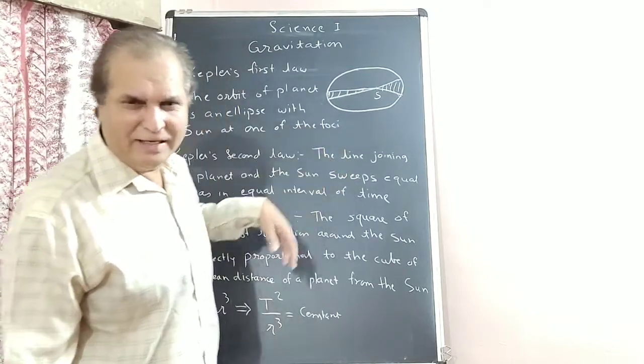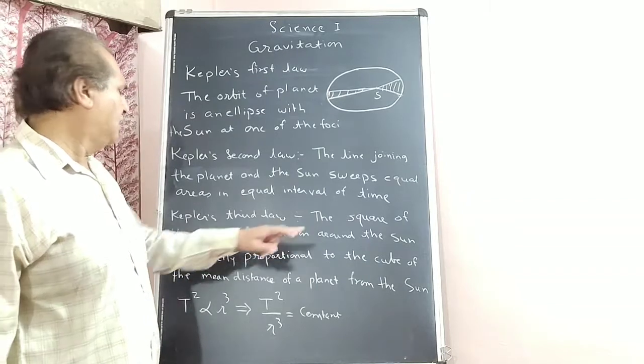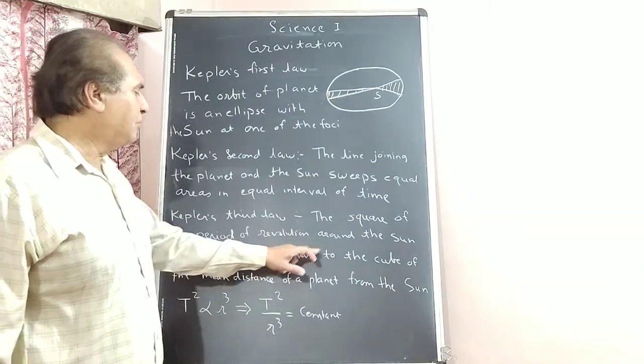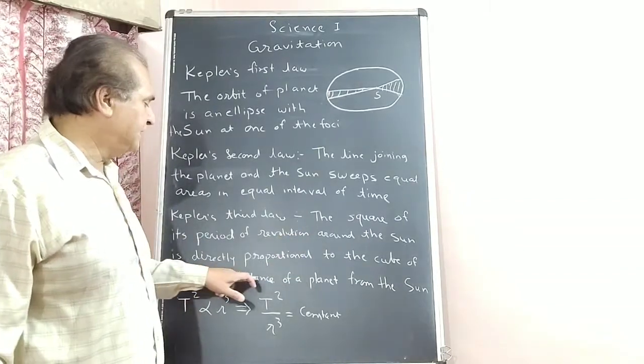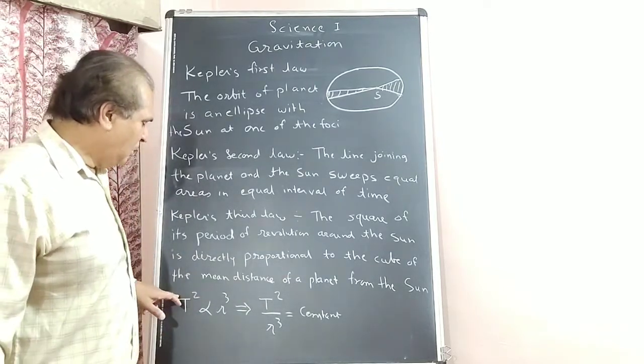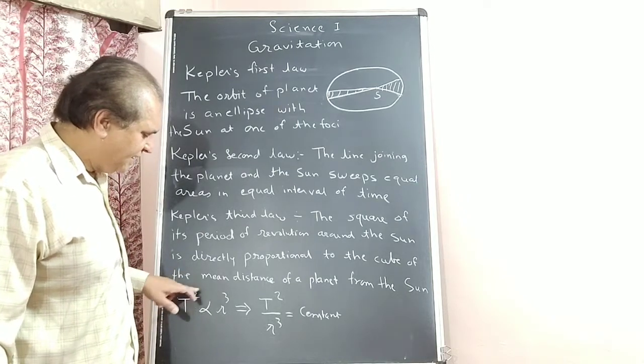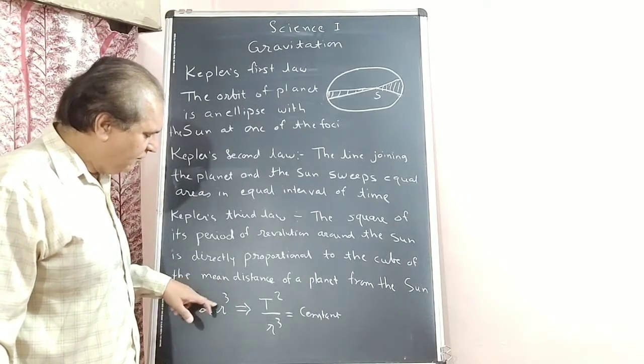For every planet, the square of the period of revolution around the Sun is directly proportional to the cube of the mean distance of the planet from the Sun. The symbol for period is capital T. The square of T is directly proportional to the cube of the mean radius.